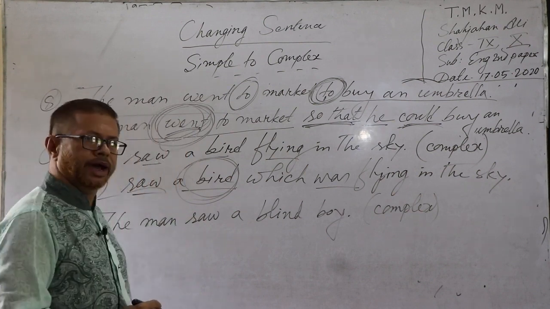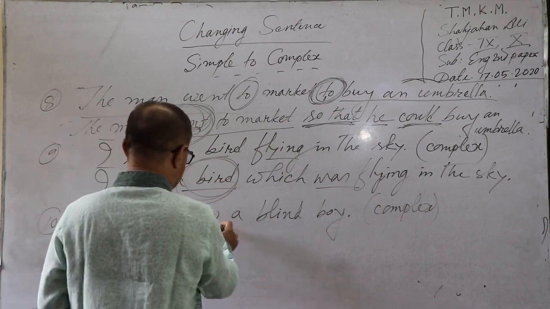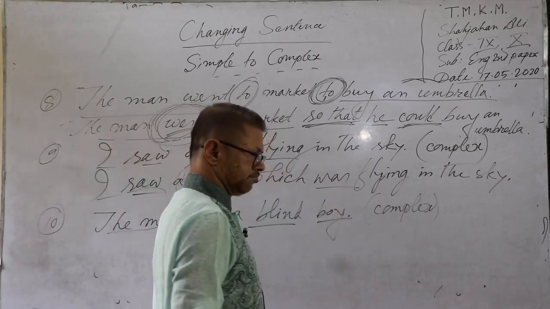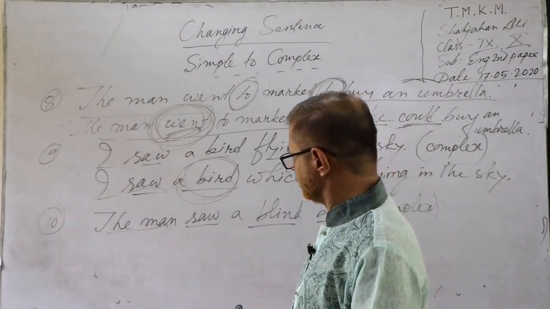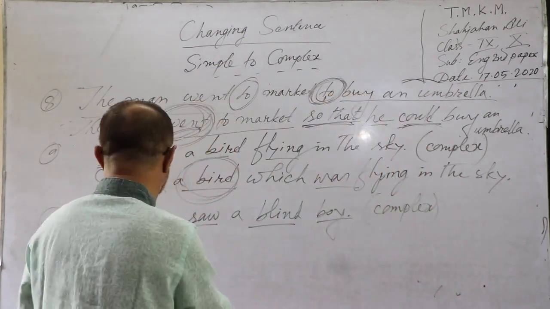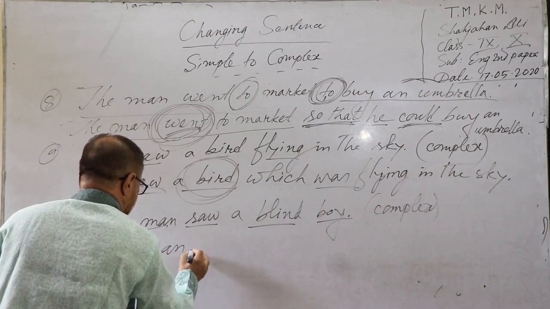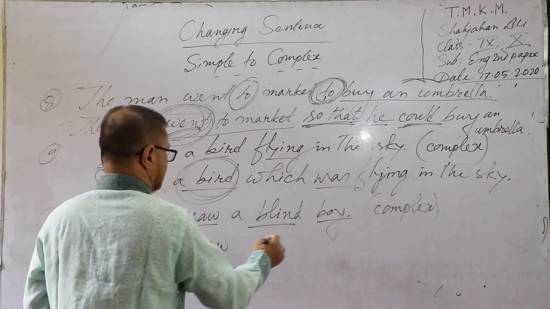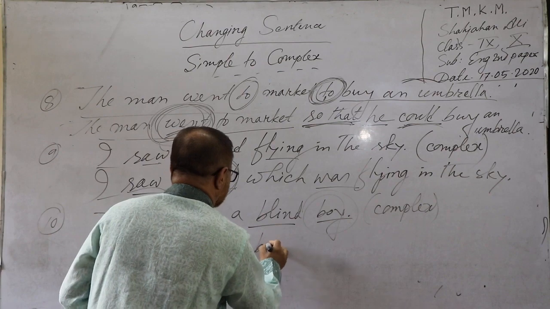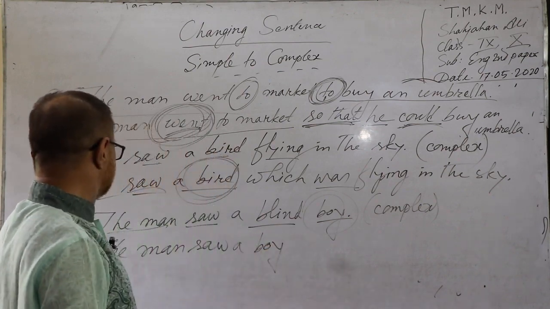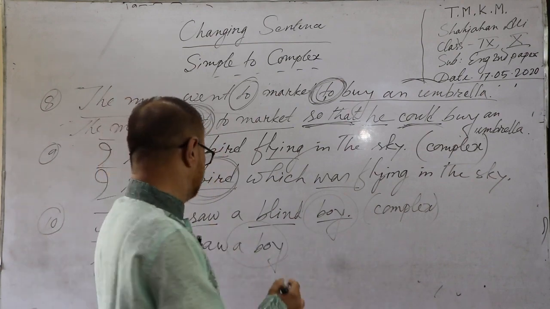The man saw a blind boy. So in this case, the structure is subject plus verb plus adjective plus noun. We have to start our answer in this way: the man saw, and at first you have to take the noun, a boy. So the man saw a boy, then this boy will be converted into a relative pronoun.